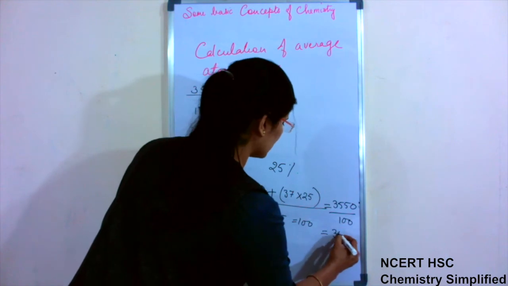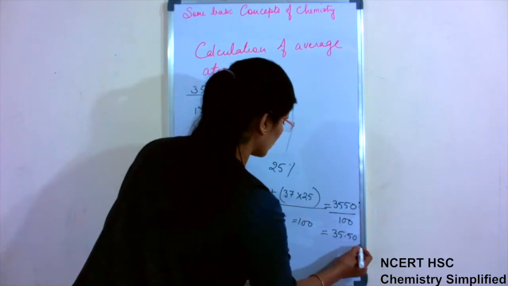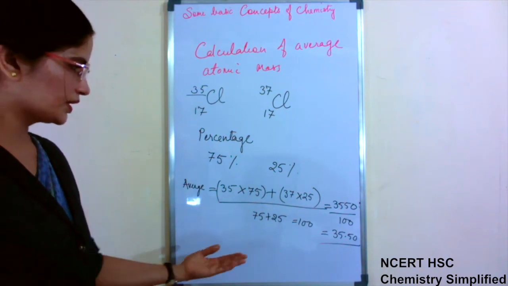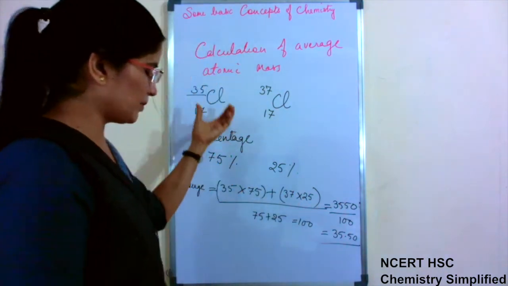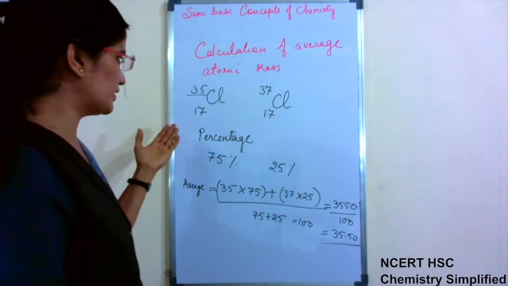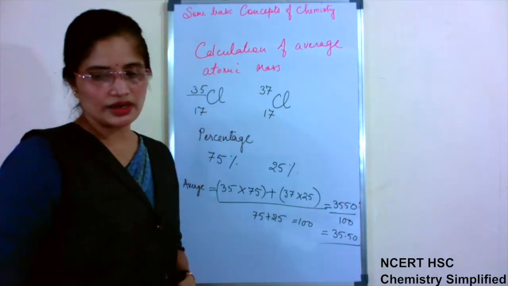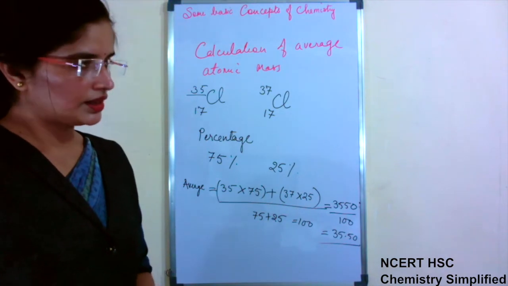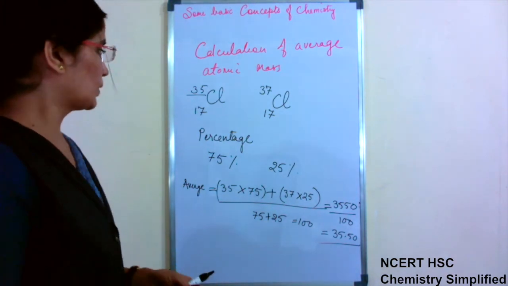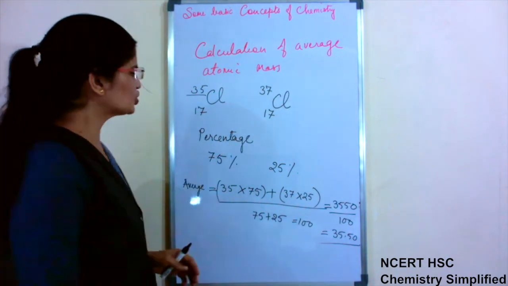That will give 35.50 again, in grams or in amu, 35.5 again. By any method if you do, it will always come the same, whether percentage is given or ratio is given. Okay. Now the third way which can be given, one is percentage, one is ratio.